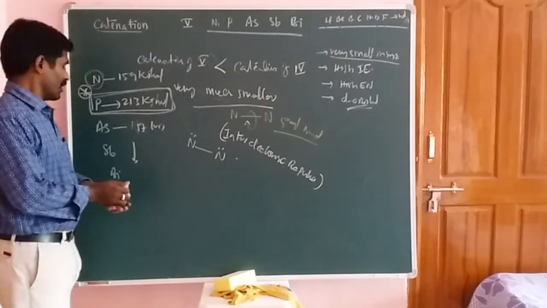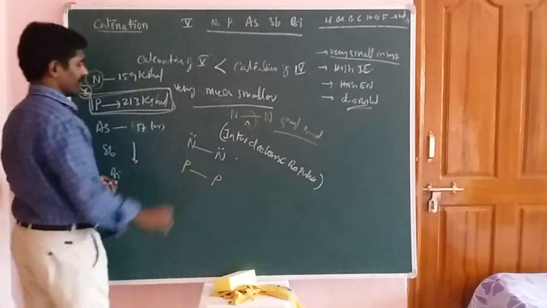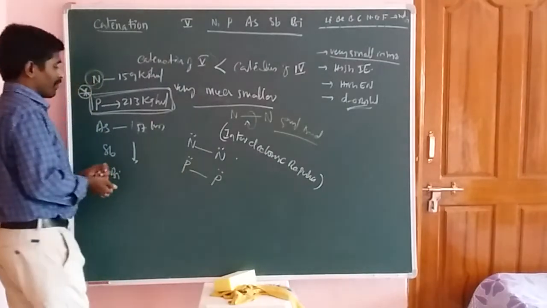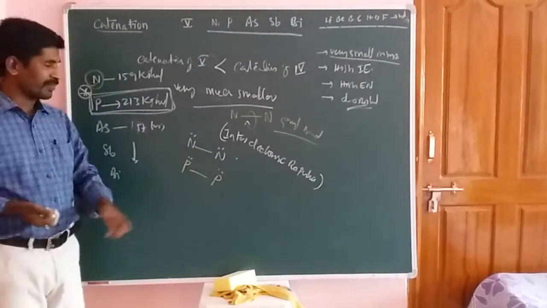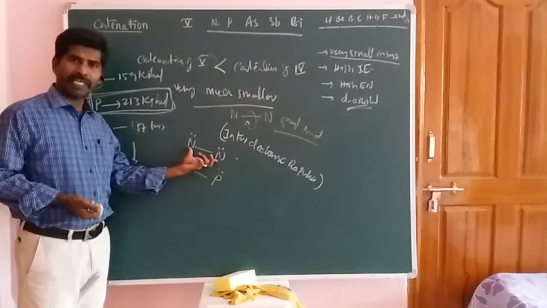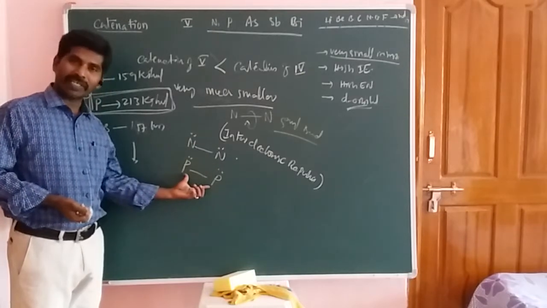Now we have to take the phosphorus element. It also has a lone pair of electrons, but the size of the phosphorus element is greater than the size of the nitrogen element. Nitrogen is the more electronegative element, and phosphorus is the less electronegative element.